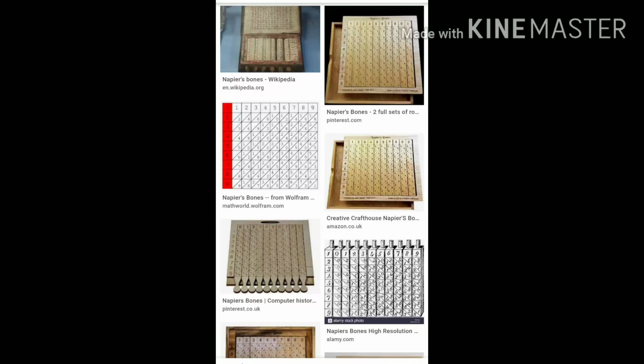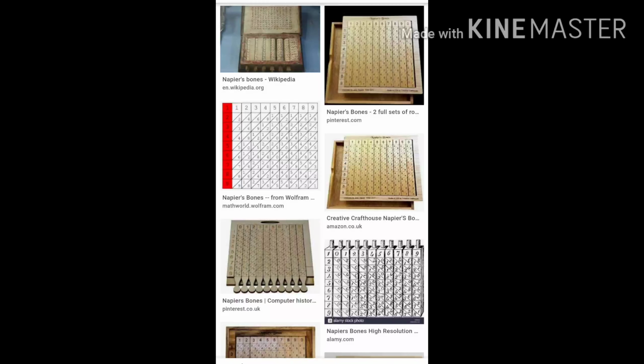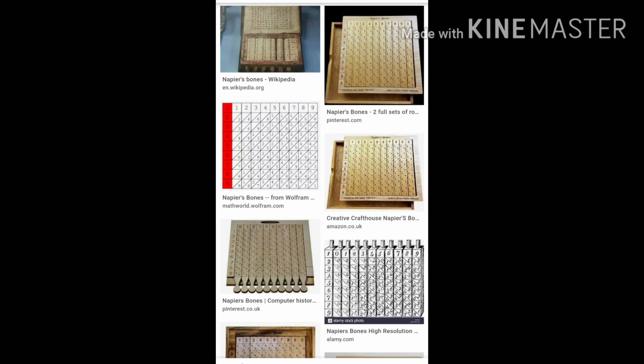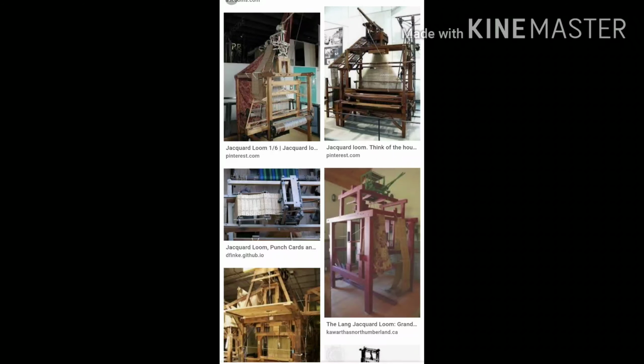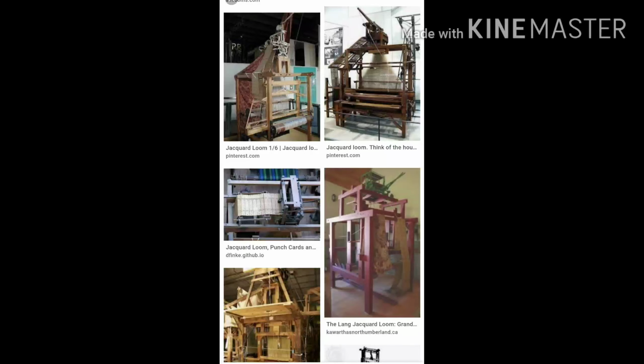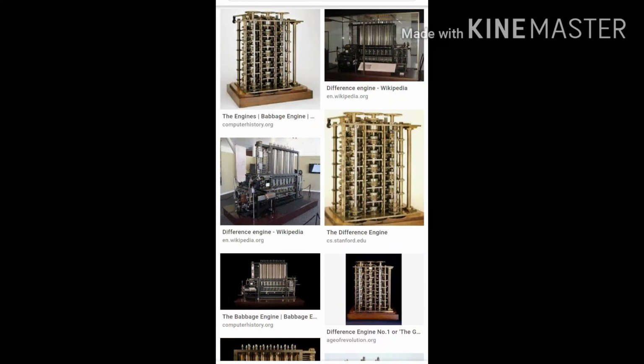After the abacus, Napier's bones was developed, and it is also made up of rods and bones. It is used to find square roots along with multiplication and division. Next comes the Jacquard loom. It is the first machine that used punch cards as memory.